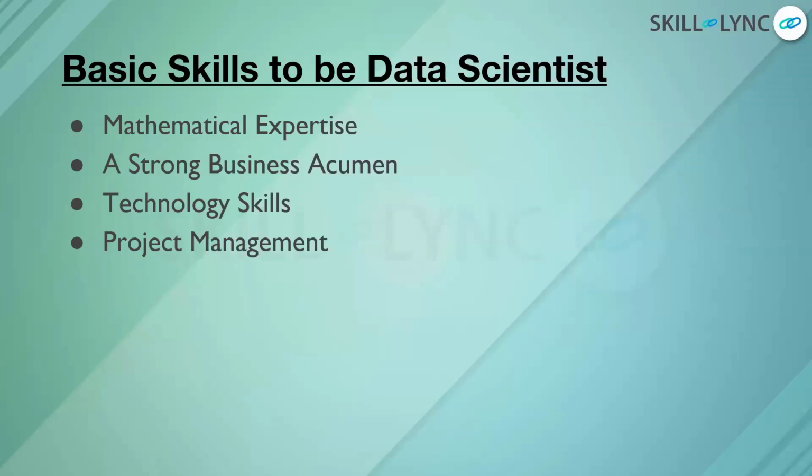You should be aware of the deadline of the project, how many days or months you have to complete the target, how many members you require in your team, how you want those people to work, and which work should be assigned to which person. All that kind of management you should know. So these are the basic skills apart from technical learning. In layman's terms, the basic skills required for a data scientist are mathematical expertise for the required topics only, a strong business acumen, technical skills, and then project management.